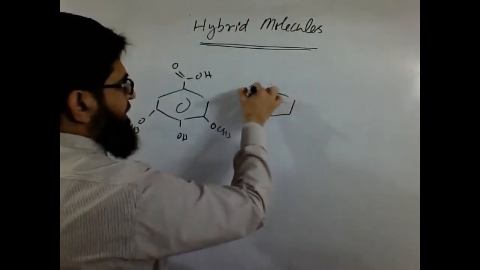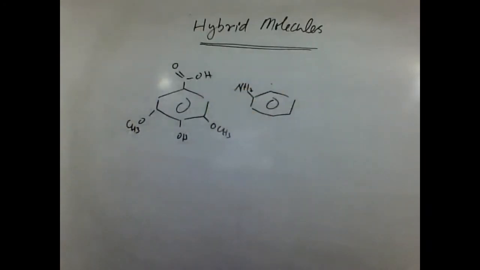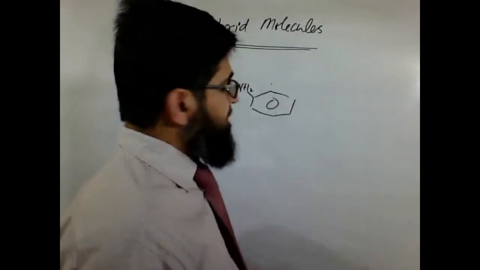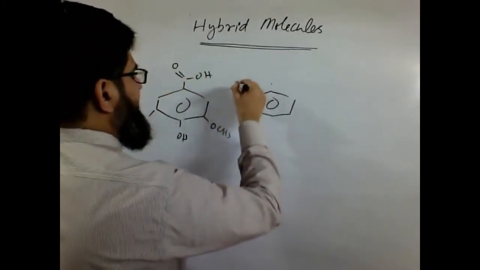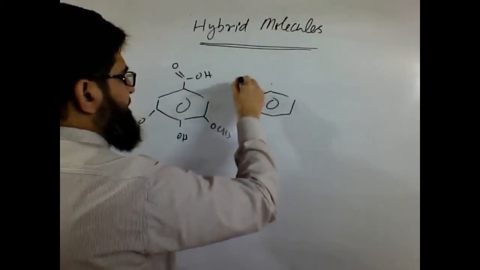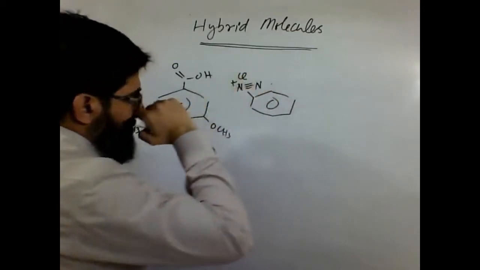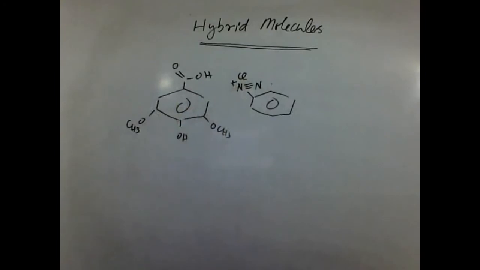Let's say you started off with, people have done this actually, they took aniline and performed diazotization. We have an idea that after diazotization we receive diazonium salts. Then they use this syringic acid as a coupler.